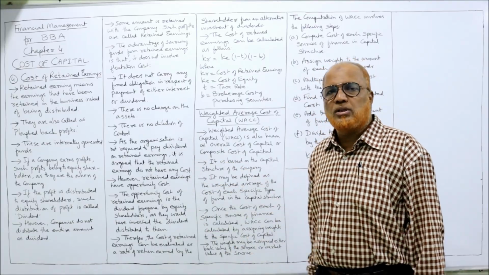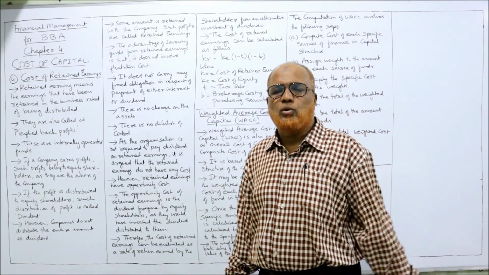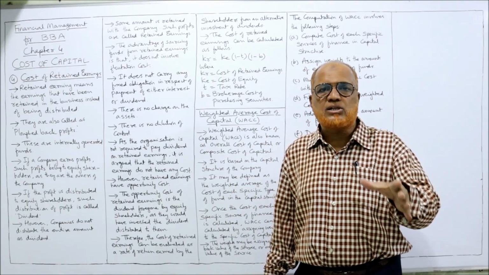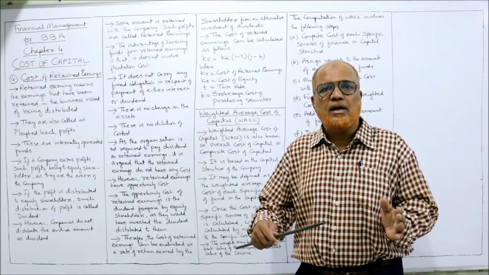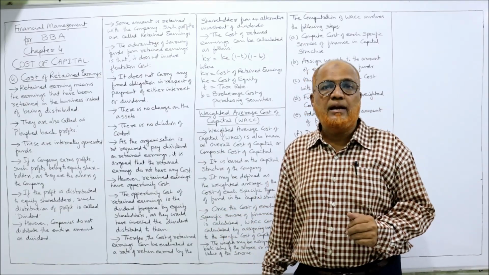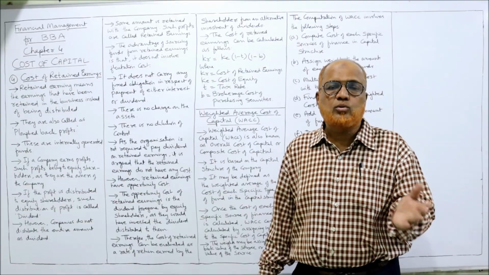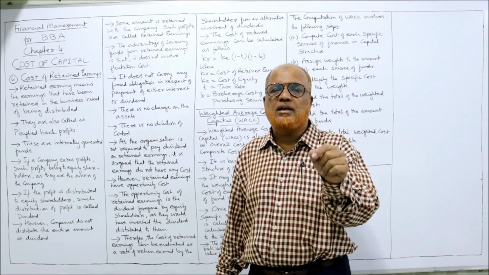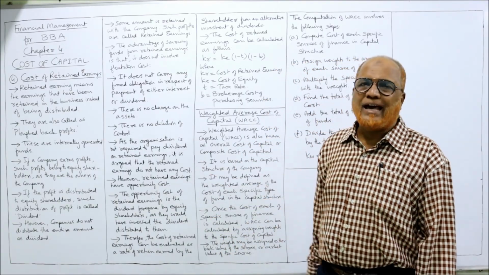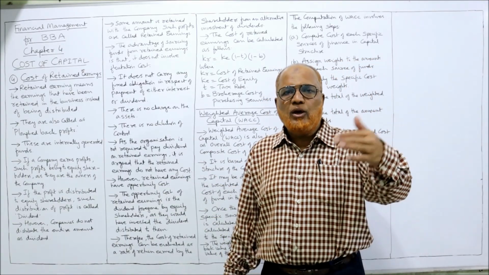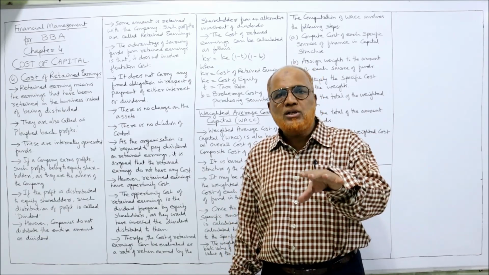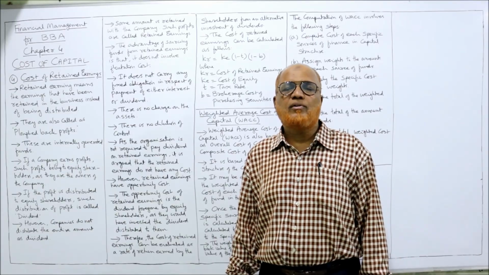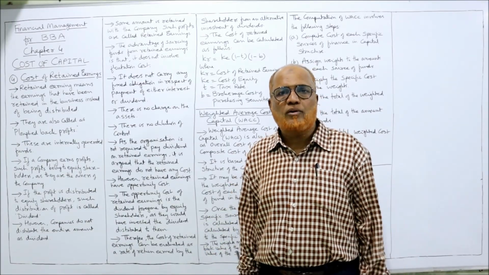Next, there is no charge on the assets. When debentures are issued, when bank loan is taken, some charge will be given on the assets of the company. That means the company has to give charge to the lenders. Then only the lenders will be ready to lend the money. But no charge is required if retained earnings are used. There is no dilution of control. When new shares are issued, the old shareholders' control will get diluted, right? But in case of retained earnings used, no dilution of control.